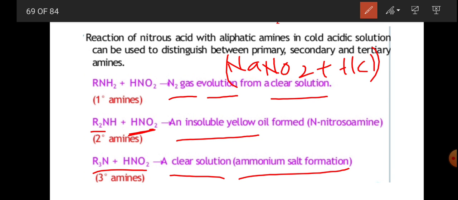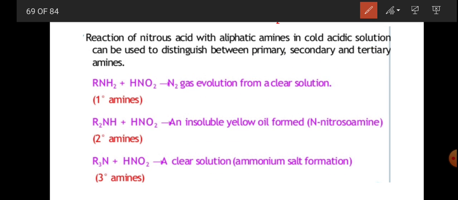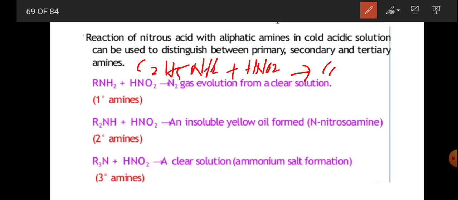So in reaction form we can write this one also. Take the example of primary amine C2H5NH2 plus HNO2 gives C2H5OH plus N2 plus H2O.